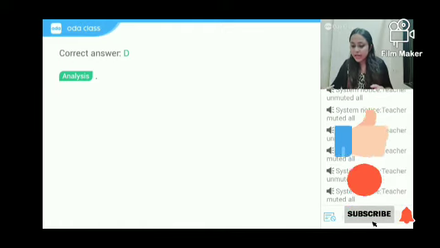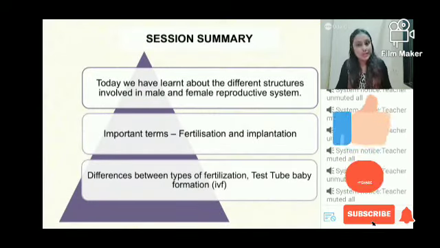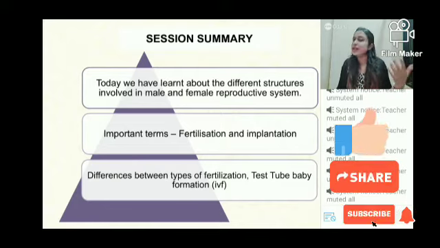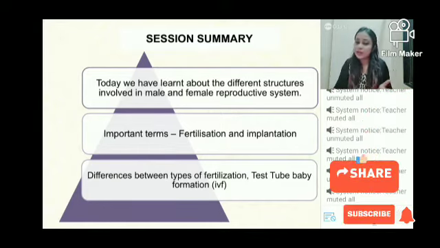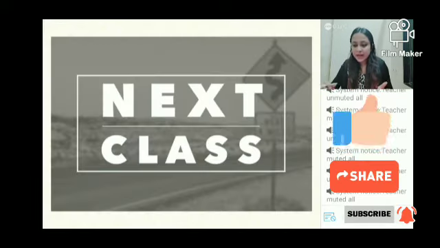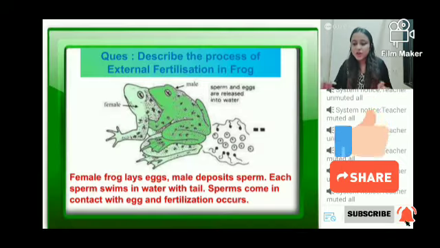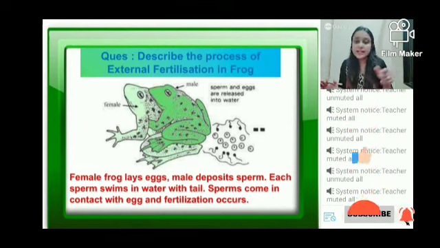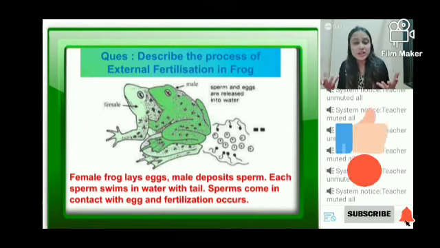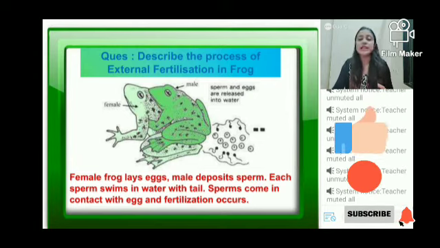And with that I can conclude the session, or this is what we have done in today's session mostly. यही सब हमने पढ़ा है. We have studied about ovum, fertilization, implantation, and I concluded it with IVF. And in the next class में हम क्या पढ़ने वाले हैं? In the next class we are going to start from the process of fertilization in frog. Sia was telling me कि fertilization कैसे होता है aquatic animal में. So that is exactly what we are going to start with in the next day.